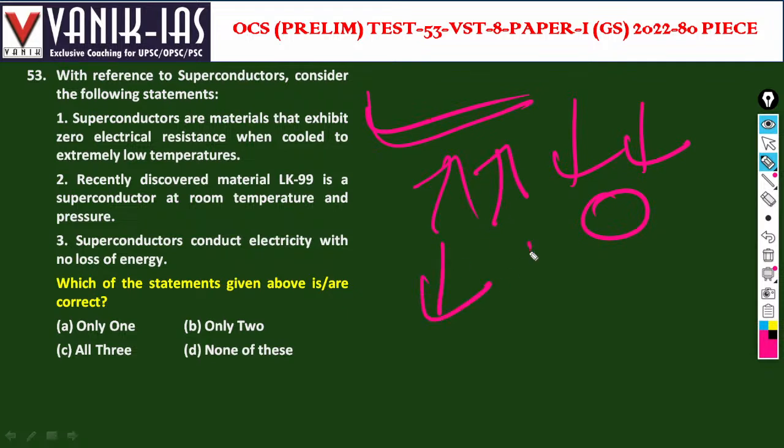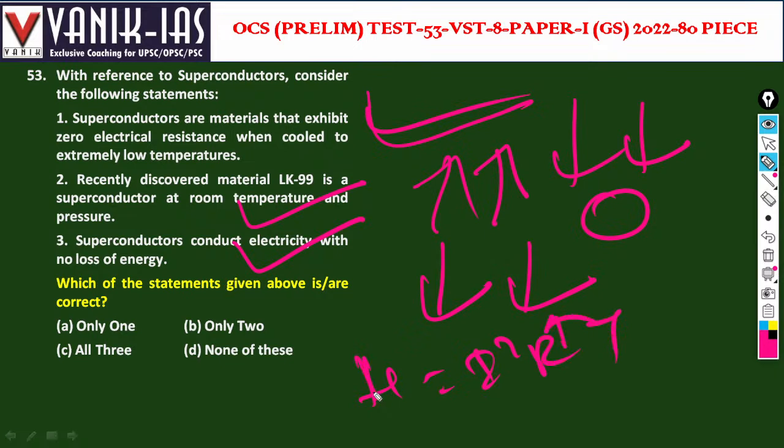Recently discovered material LK-99 is a superconductor at room temperature and pressure. This is right. Superconductors conduct electricity with low loss of energy. Yes, because there is no resistance. H equal to I squared R t. So when the resistance becomes higher, heat energy emission becomes higher. That's the formula.